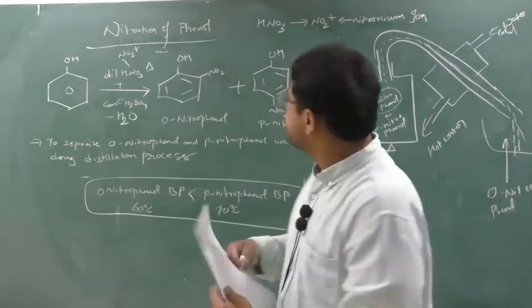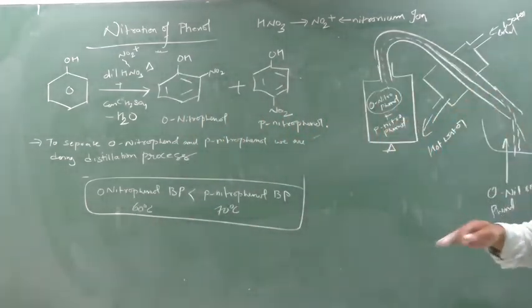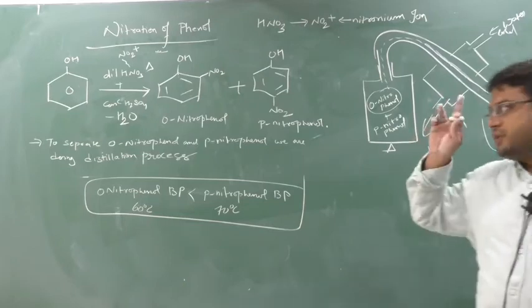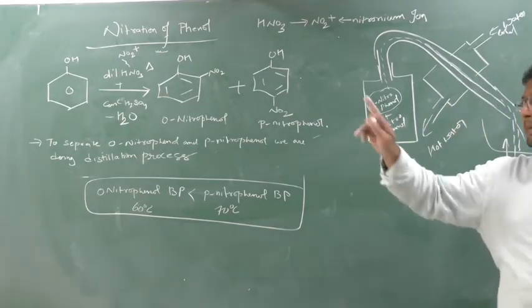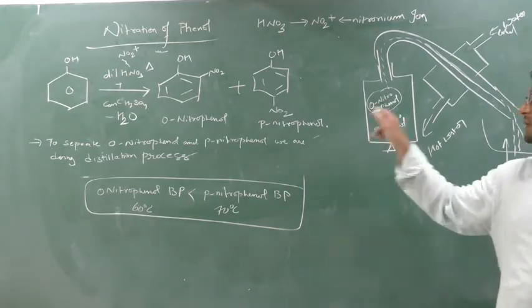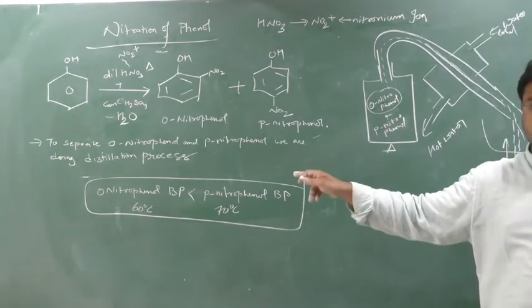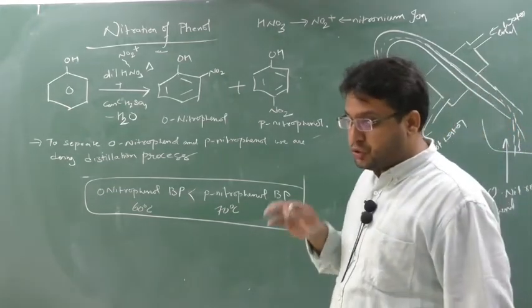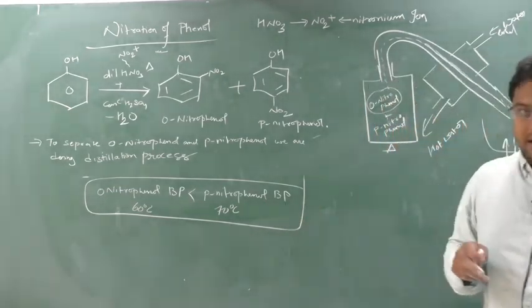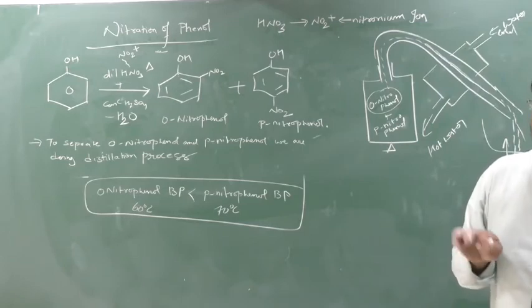So in this process, we understood that the O-nitrophenol and P-nitrophenol boiling points differ, so we are applying the distillation technique. This is nothing but a distillation process. In distillation, we put a solution mixture, knowing that one of the boiling points is less than that of another.